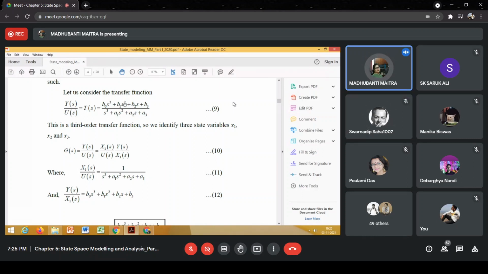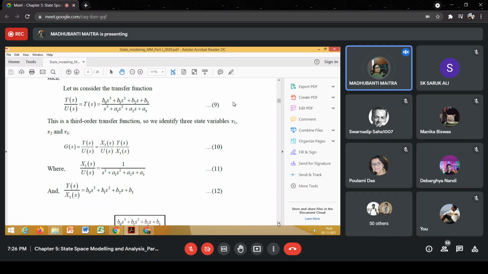So this is our transfer function. Now let us assume that X1(s) by U(s) is equal to 1 by s cube plus a1 s square plus a2 s plus a3, and Y(s) by X1(s), in that case, will be the numerator polynomial, which is b0 s cube plus b1 s square plus b2 s plus b3.